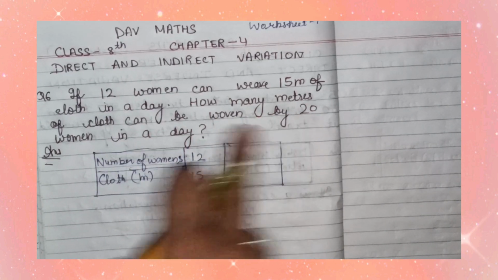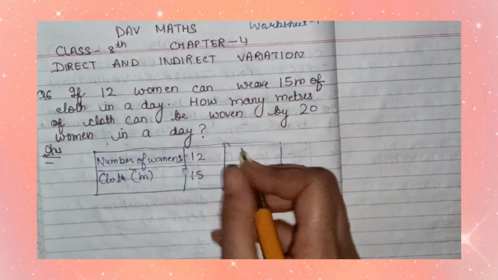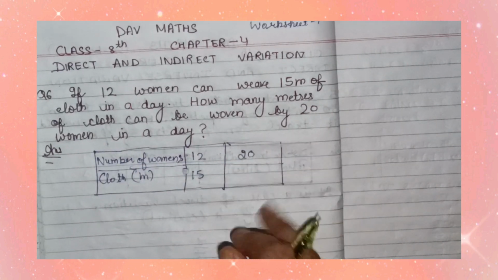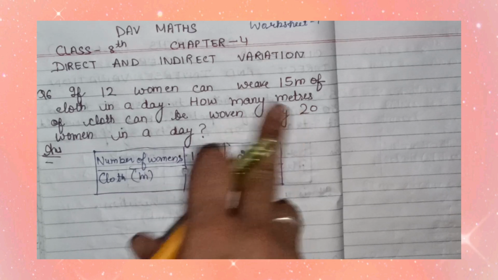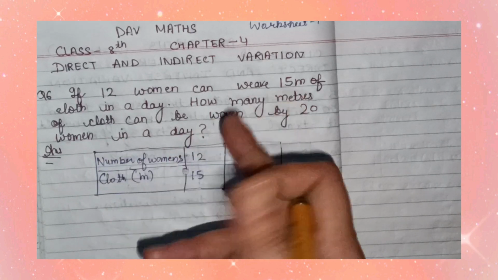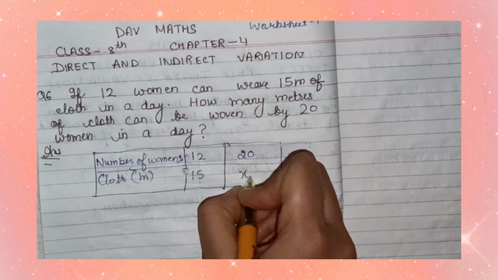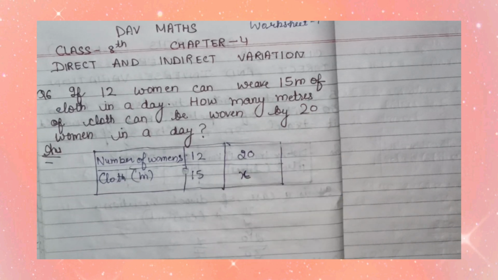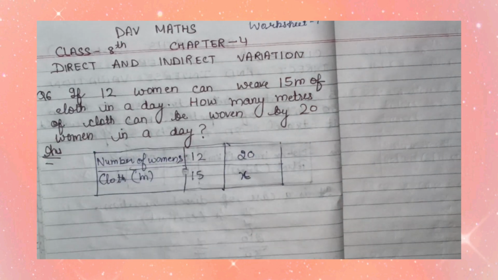So here 20 women, I write 20 in front of the women. We have to find the meters of cloth woven by 20 women in a day. So I let this one be X. Let the cloth woven by 20 women in a day be X.